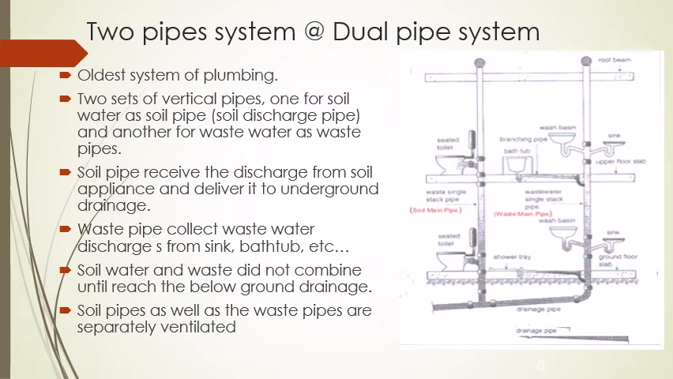Soil pipes as well as waste pipes are separately ventilated. Here, two pipes were used in the olden days: one pipe as the soil pipe to discharge waste from the soil appliances, and the other to carry the wastewater from the sinks and bathtubs. These two pipes are combined only below the ground; they are not connected anywhere above the ground.